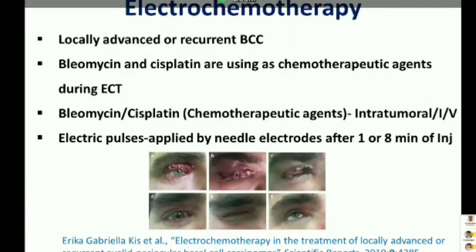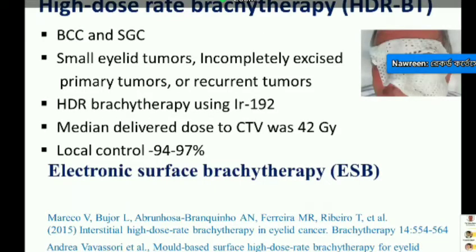Electrochemotherapy is another treatment for eyelid malignancy. Locally advanced or recurrent basal cell carcinoma can be treated by electrochemotherapy. Bleomycin is used as the chemotherapeutic agent. Bleomycin can be injected into the tumor or intravenously. After that, an electric pulse is applied by a needle electrode after 1 or 2 minutes of injection. Other treatment modalities are high dose rate brachytherapy and electronic brachytherapy.